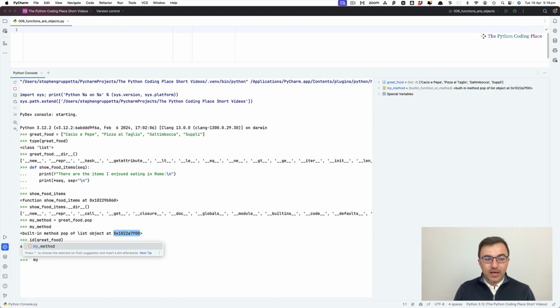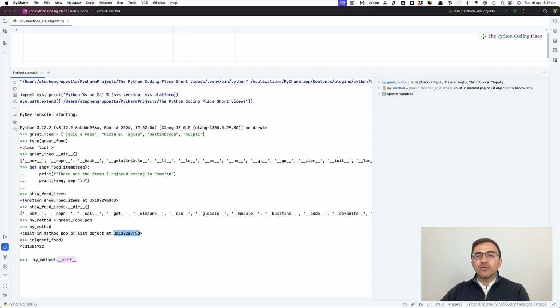What properties does it have? One of them is __self__. Now, if you've done object-oriented programming, your classes, you're familiar with self. Every time there's an instance method, a method that's bound to an instance, the first parameter is self, the one that we sort of don't put in when we call a method. Why? Because it's implied. So the object is actually attached to the method, or the method is attached to the object, whichever way you want to see it.